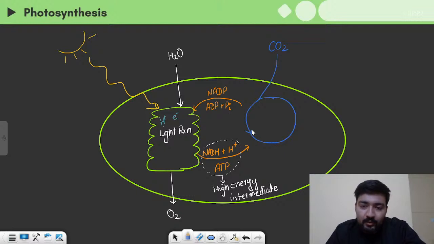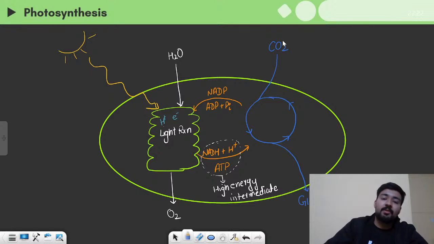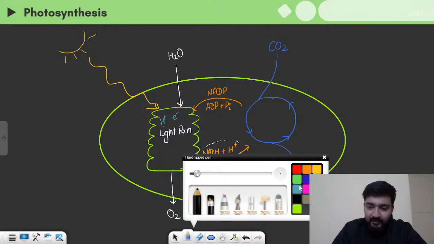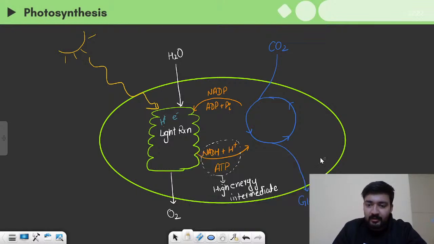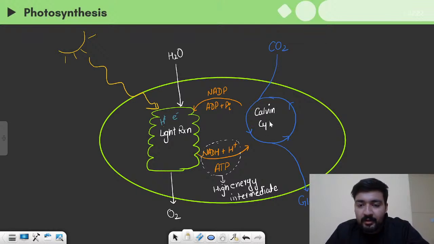It runs it along a cycle, and out of that cycle it gives glucose, which is the product of photosynthesis, right? So CO2 is taken in and glucose moves out, and this cycle that runs in the dark reaction is known as the Calvin cycle, right? This is something we will talk about in the dark reaction.